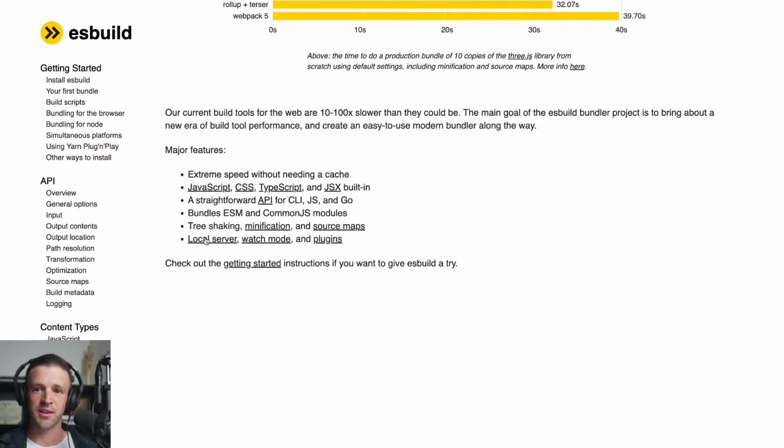So actually local server, like we don't even need live server. We could use ESBuild to serve our code. And watch mode is like, rather than running a build command every time, we can have ESBuild watch our code so that it knows when we've made changes to automatically rebuild the project. And they even introduced recently a, what was it called?